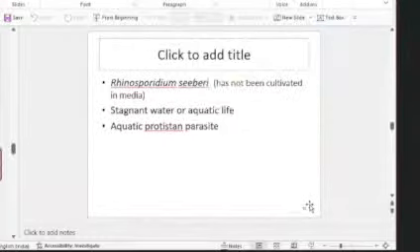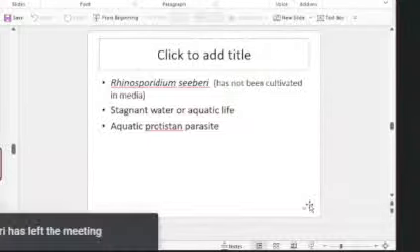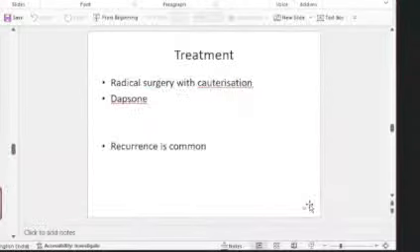And now they are saying that this Rhinosporidium seeberi is not a fungus, it's an aquatic protistan parasite. Maybe that's why we are not able to cultivate it, because it's a protistan parasite rather than a fungus. Treatment: you cauterize it, you give dapsone. So whatever you do, recurrence is commonly seen.